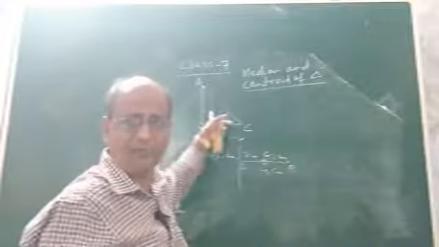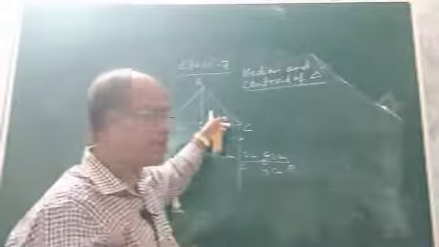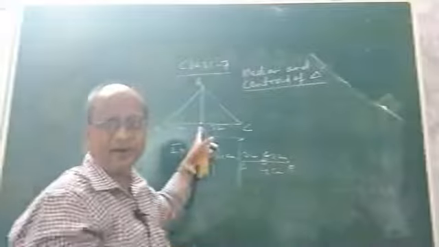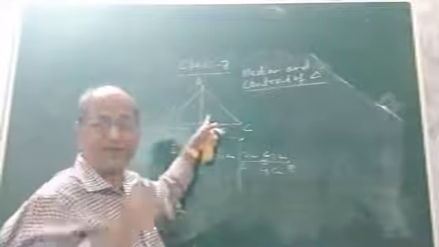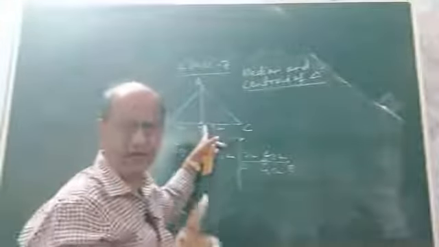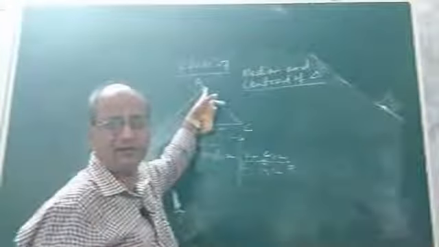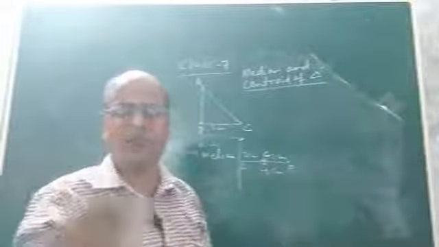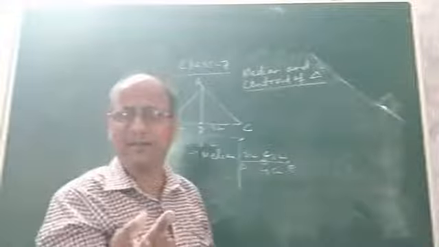No doubt it is a line segment which joins, which one? It joins the midpoint of one side of a triangle. A median is a line segment that joins the midpoint of any one side of a triangle to the opposite vertex. So that is median. So what is median? If somebody asks you how to define it, median is that line segment, you can say.